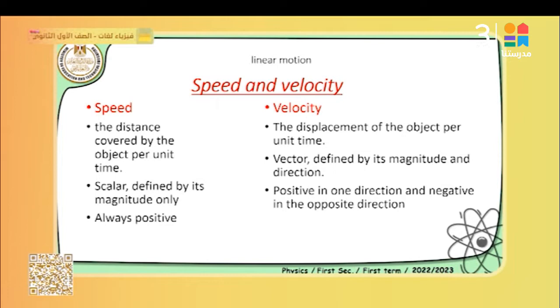We have a difference between distance and displacement. Speed is related to the total covered distance by time. And of course, it's always positive, because during the motion the object should cover a definite distance.